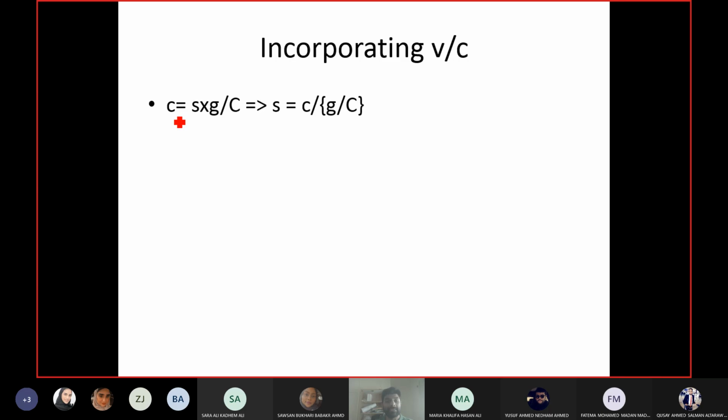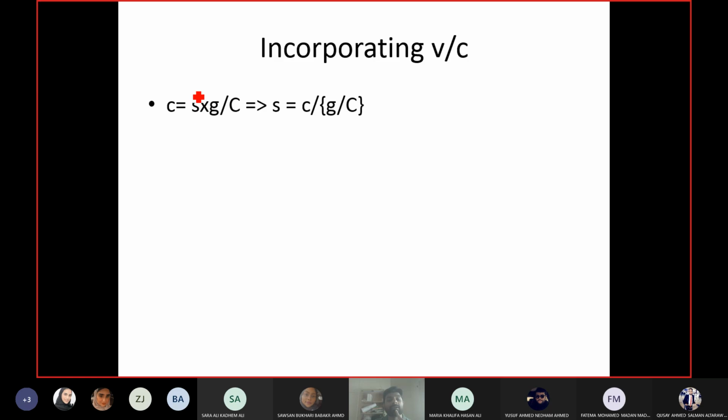Capacity, which is small c, equals S into G by C ratio. G is effective gain and C is the cycle length. Keep the difference in mind: small c means capacity, capital C means cycle length. Small c capacity, capital C cycle length. You did not tell me what is S.